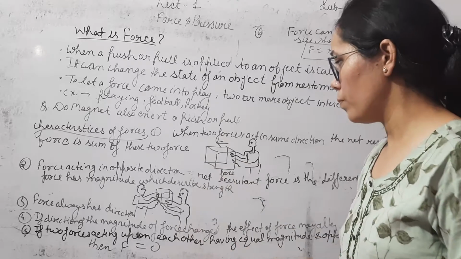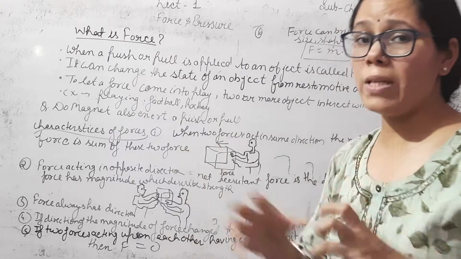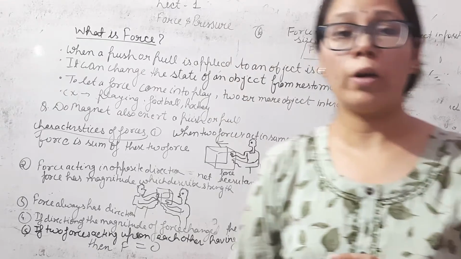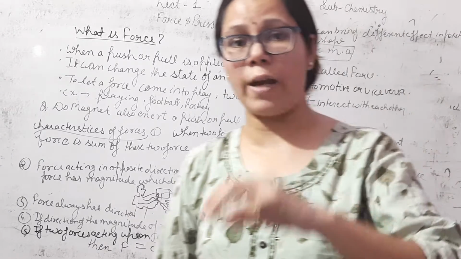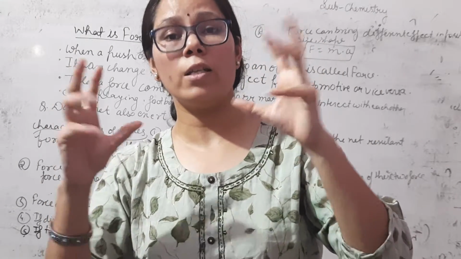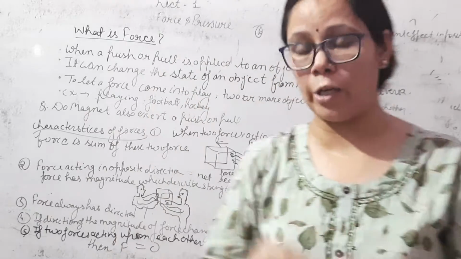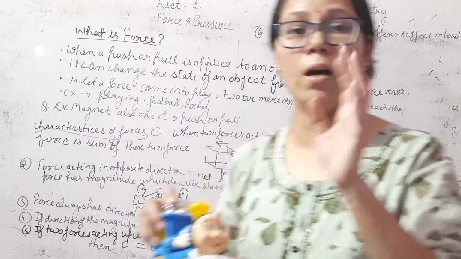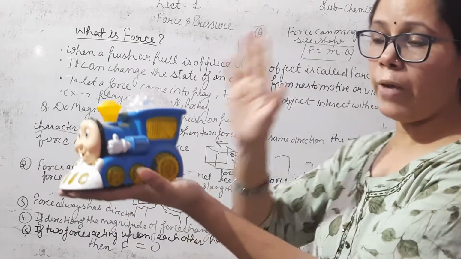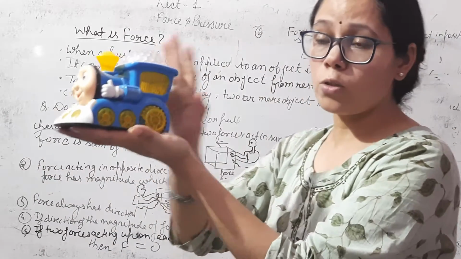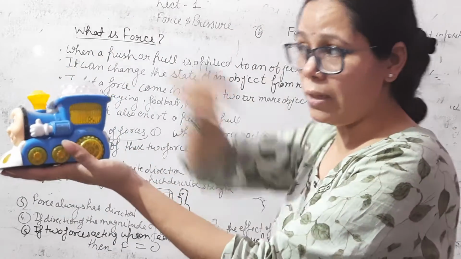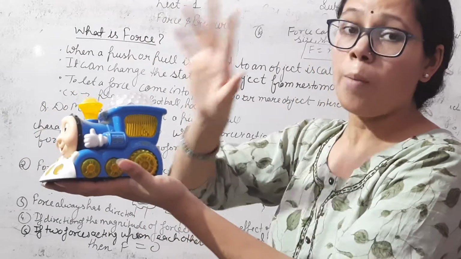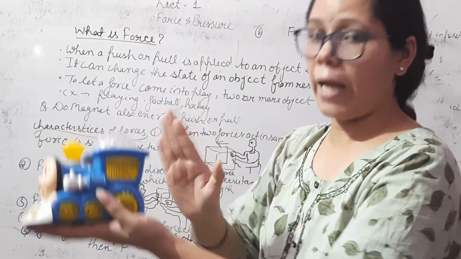Okay. Now third, force always has a direction. Force always has a particular direction, a particular strength and a particular magnitude. It means if we apply a force, then the force has a particular direction. For example, we apply a force on this train in this direction. So the direction is fixed, meaning force has a particular direction.